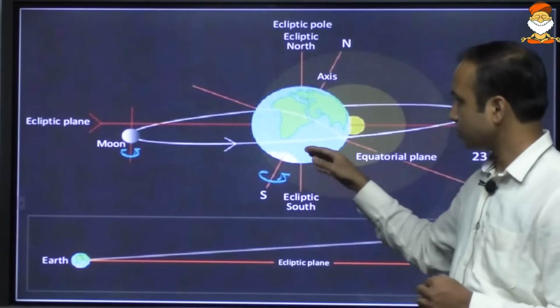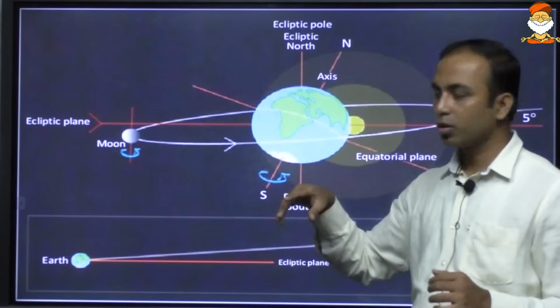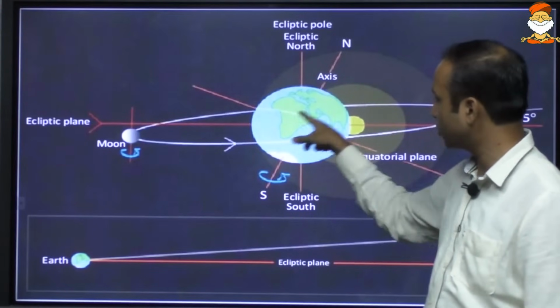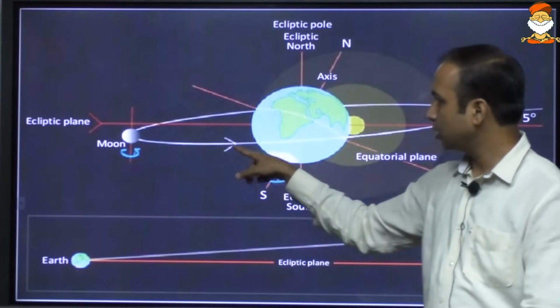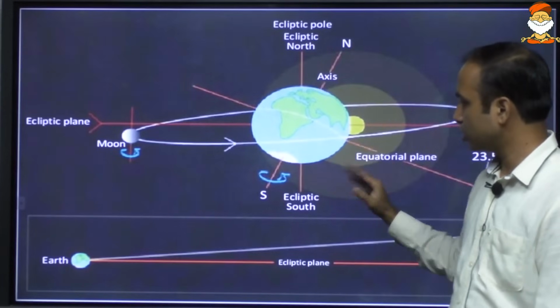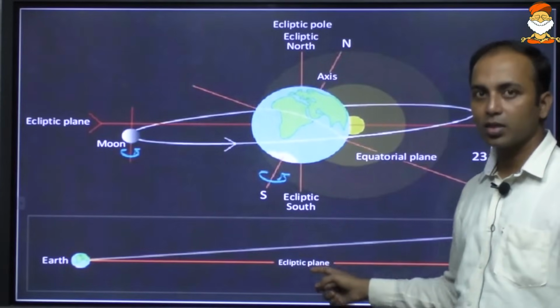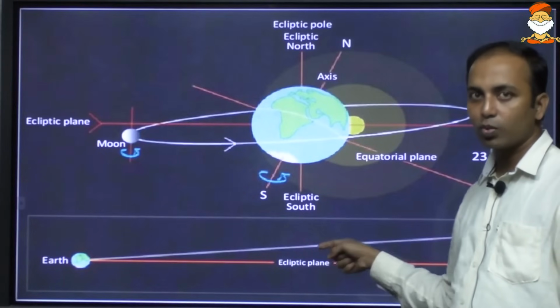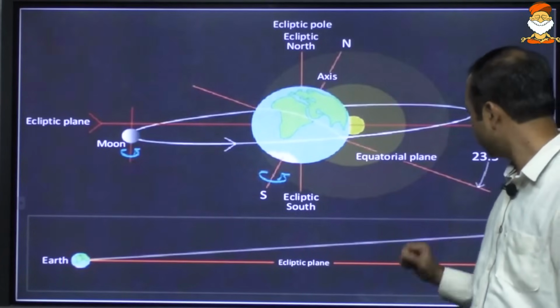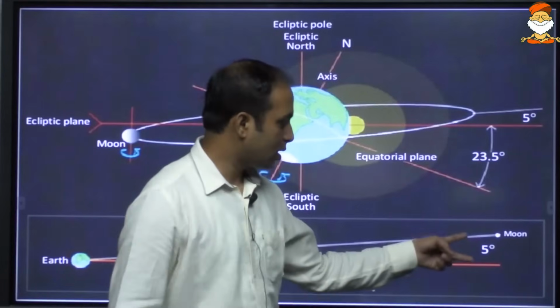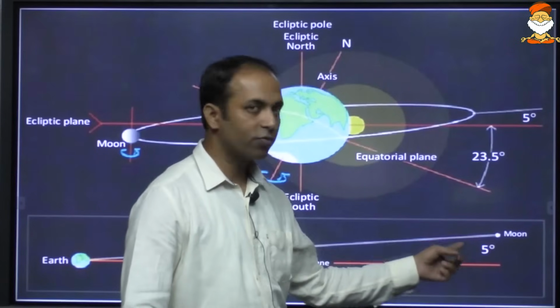Out here, the Moon is also revolving around the Earth, and the orbital plane of the Moon and that of the Earth is not the same. So here you can see this is the ecliptic plane of the Earth, and this white one is the orbital plane of the Moon, and they are tilted by some 5 degrees.